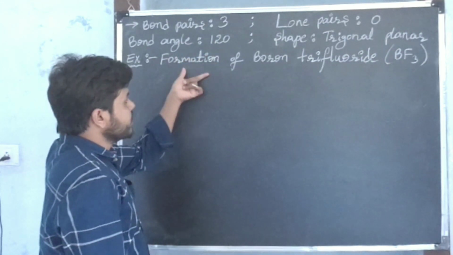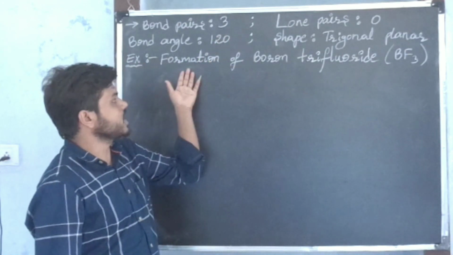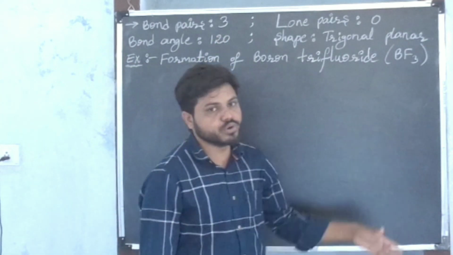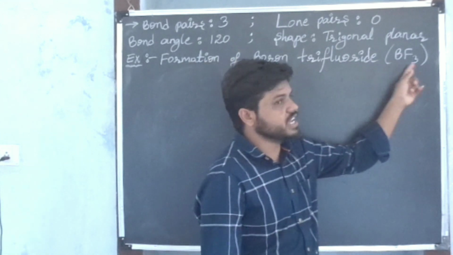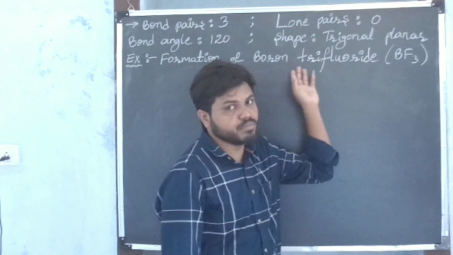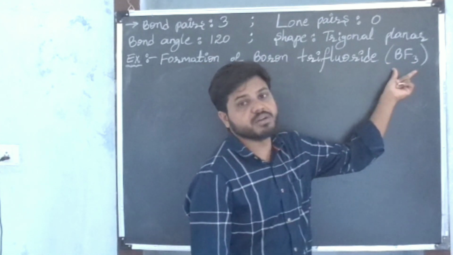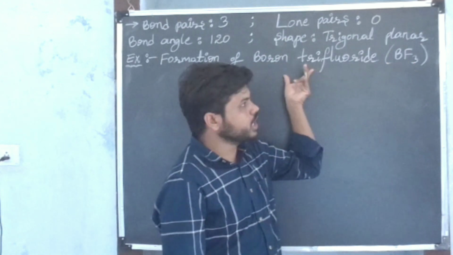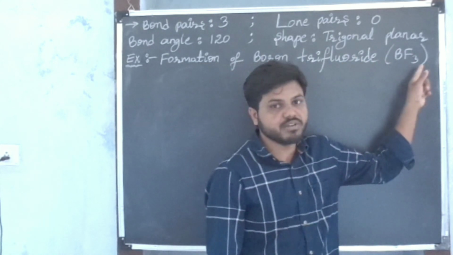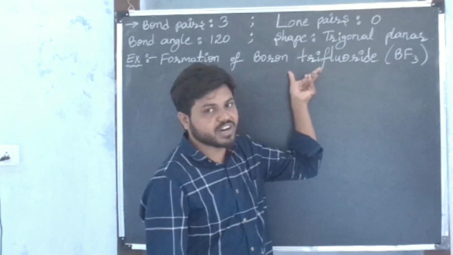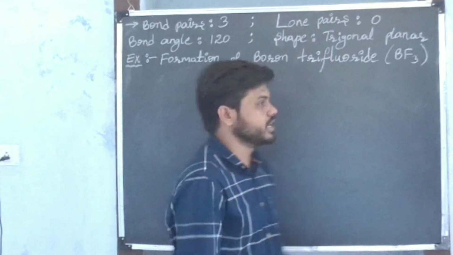Example for this, formation of boron trifluoride. The chemical formula of boron trifluoride is BF3. From this chemical formula, we can say this molecule is formed by 1 atom of boron and 3 atoms of fluorine.